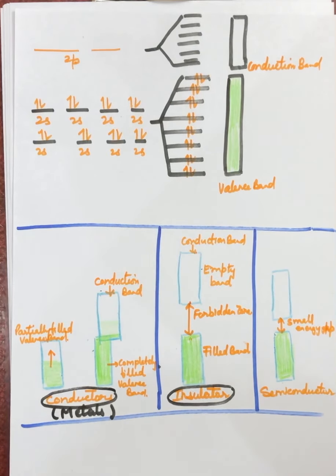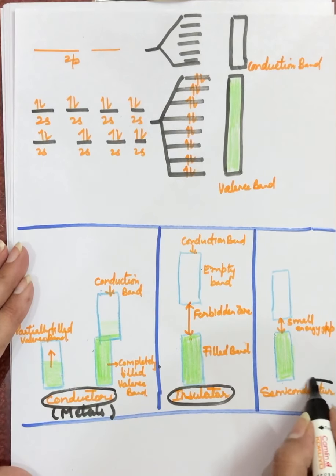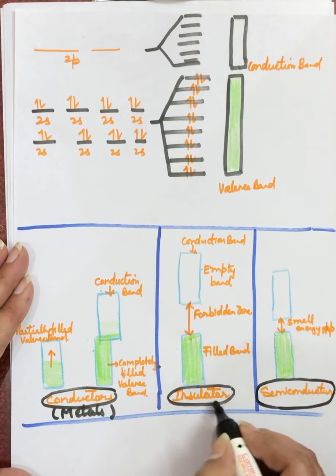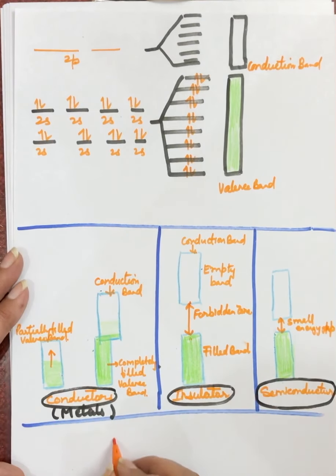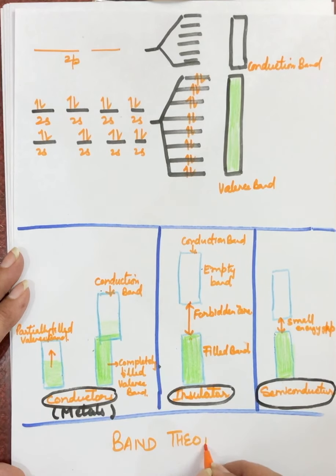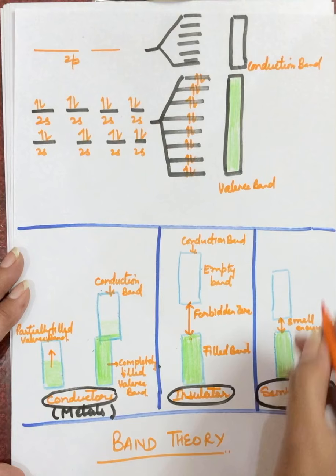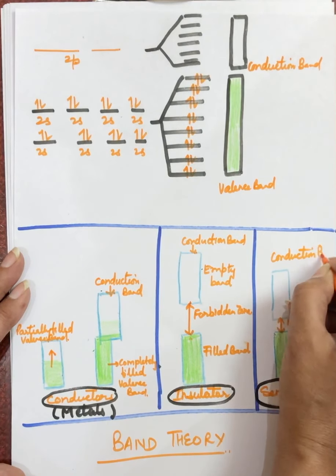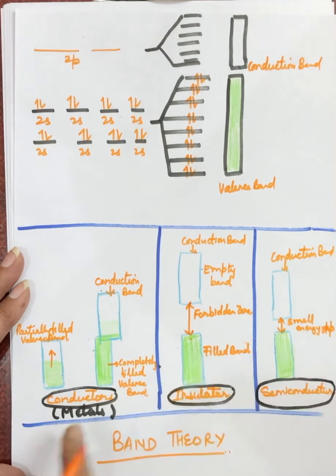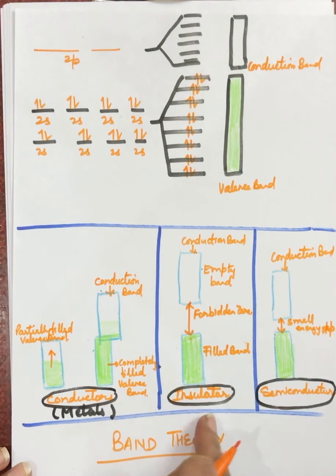So electrical properties of solids, that is whether they are conductor, insulator or semiconductor, depends on the band theory. This answer we are giving on the basis of which theory? This is the band theory, the bands which are formed here, the valence band, the conduction band. On the basis of this, we are explaining when a solid will be conductor, insulator or semiconductor in nature.